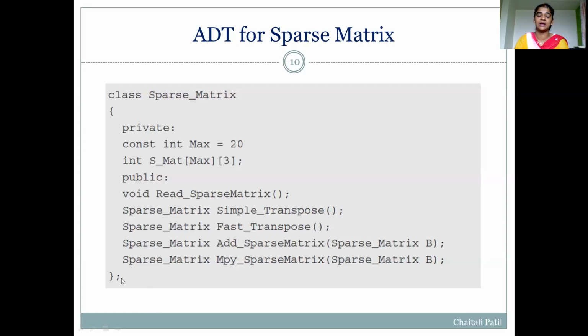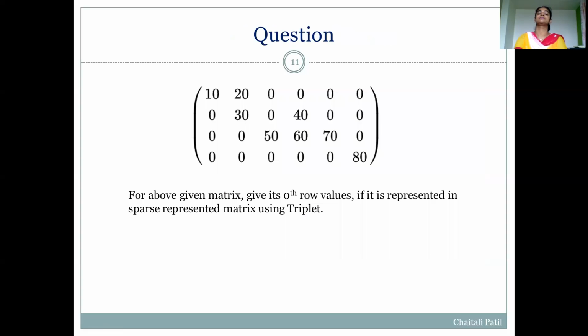ADT is nothing but an abstract data type. Here we just declare the operations that can be performed on a sparse matrix. No need to focus on the definitions of all these functions. Our focus is only on which different operations can be performed on the sparse matrix, but how, that is not our concern while writing an ADT.